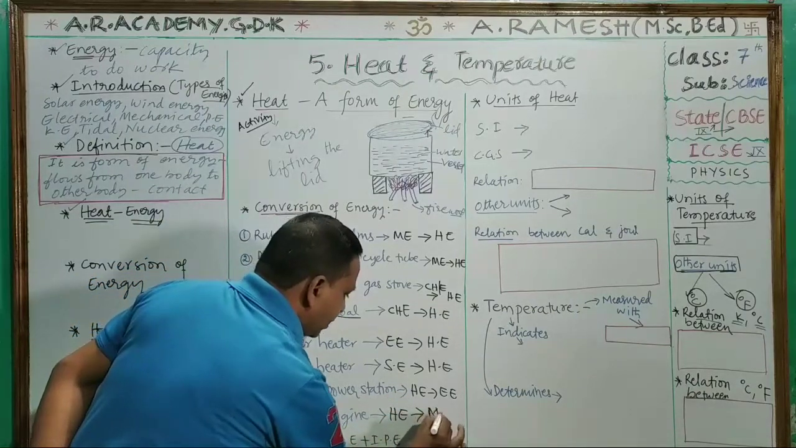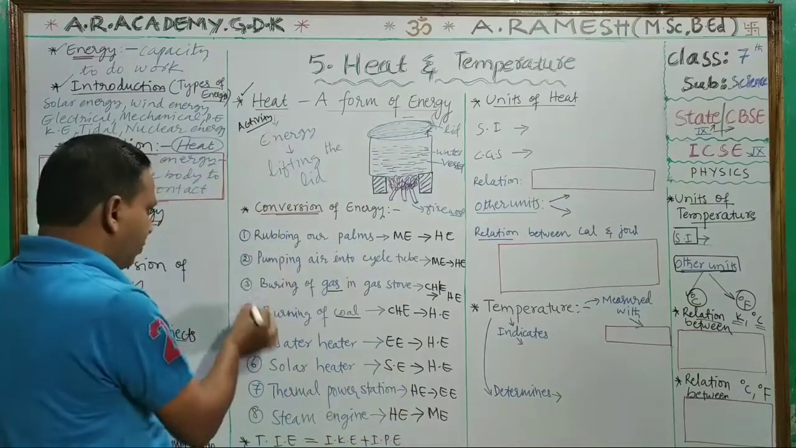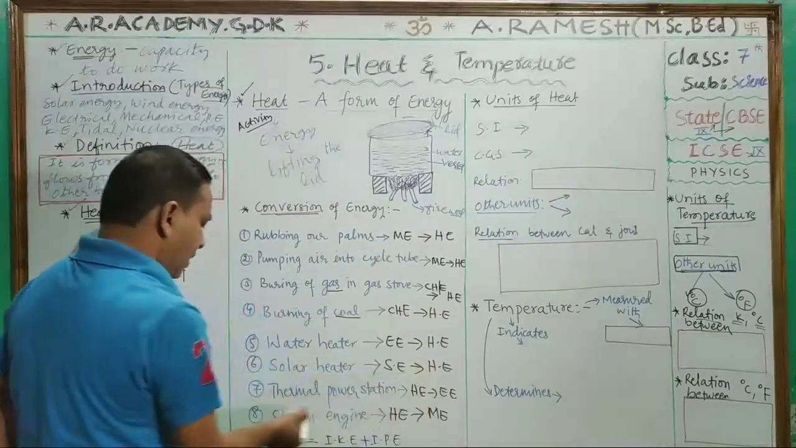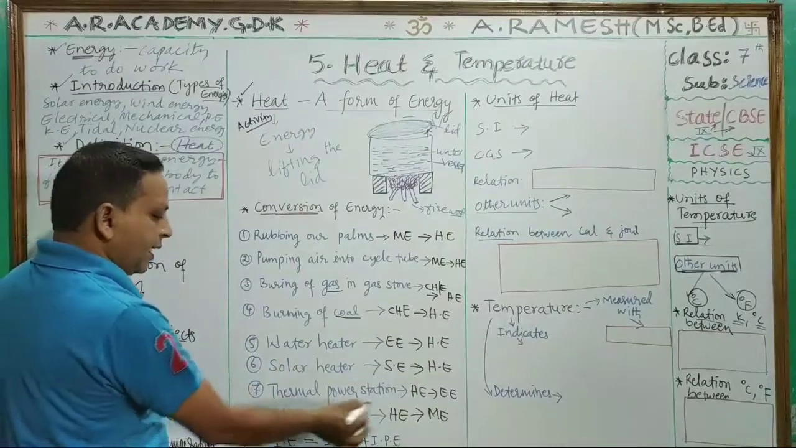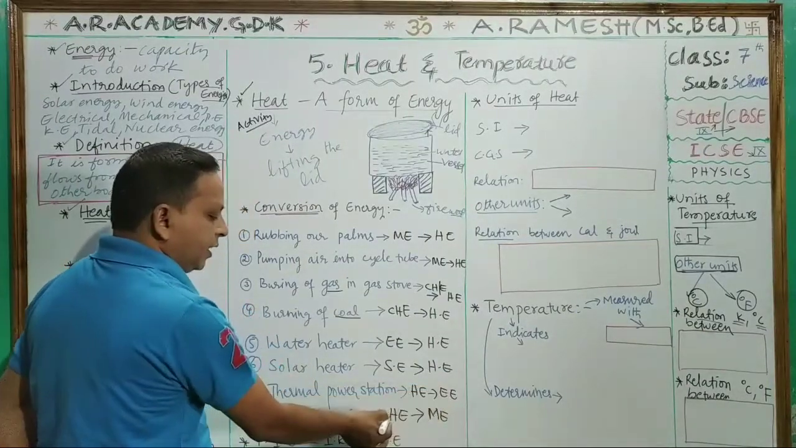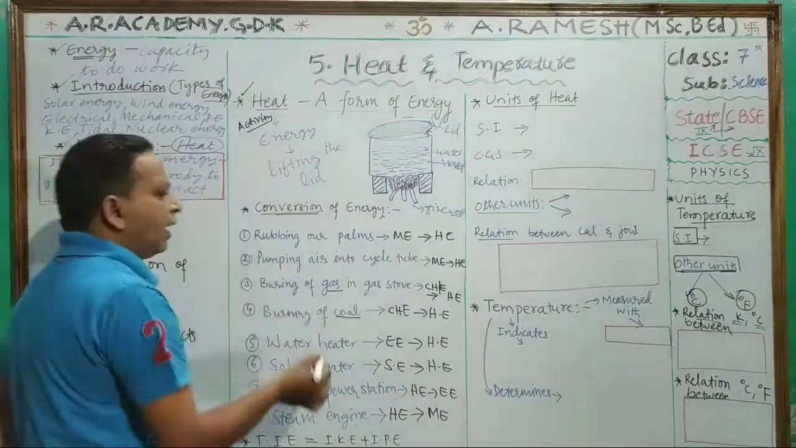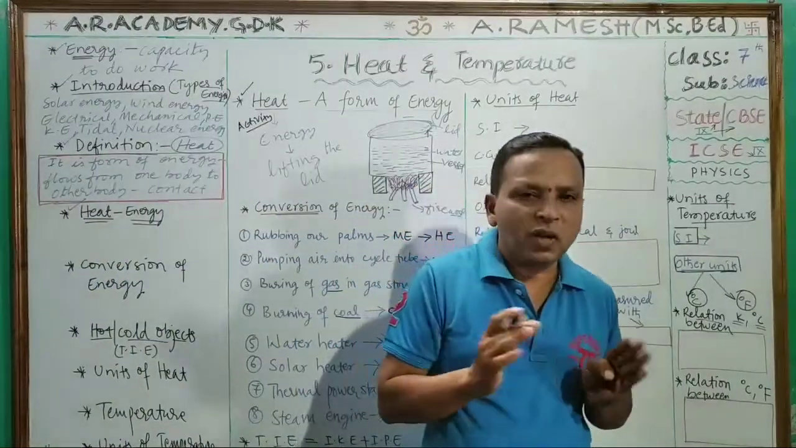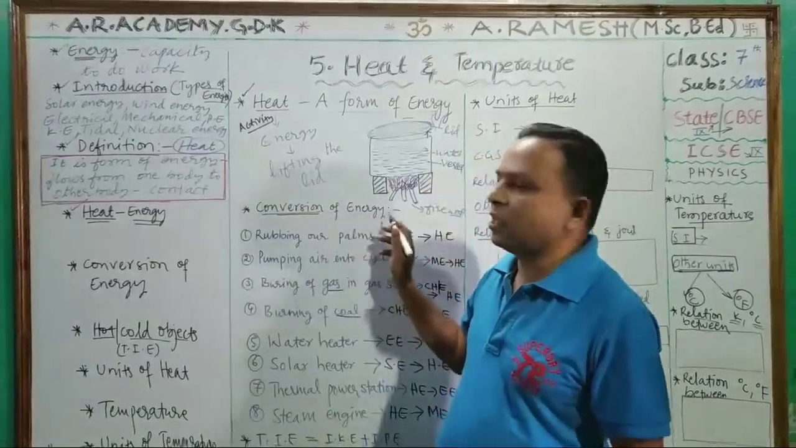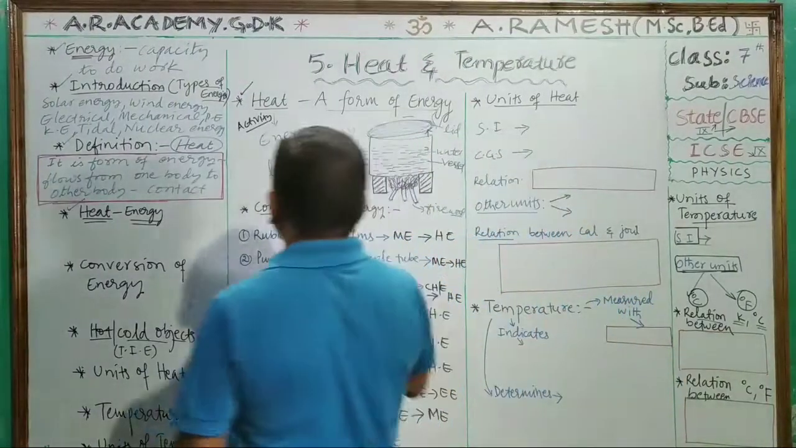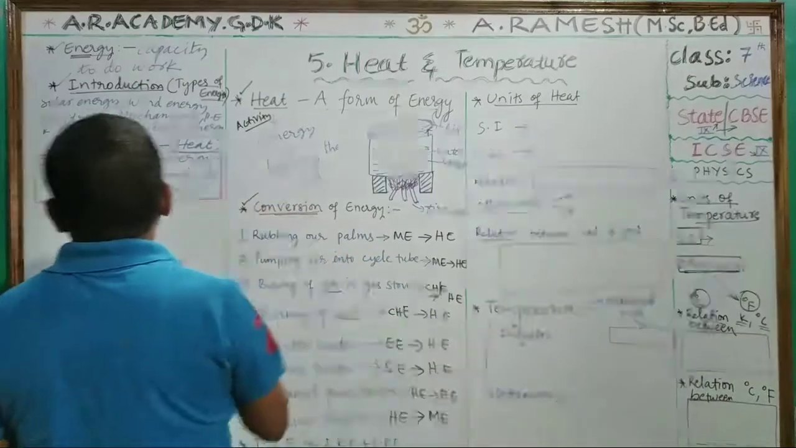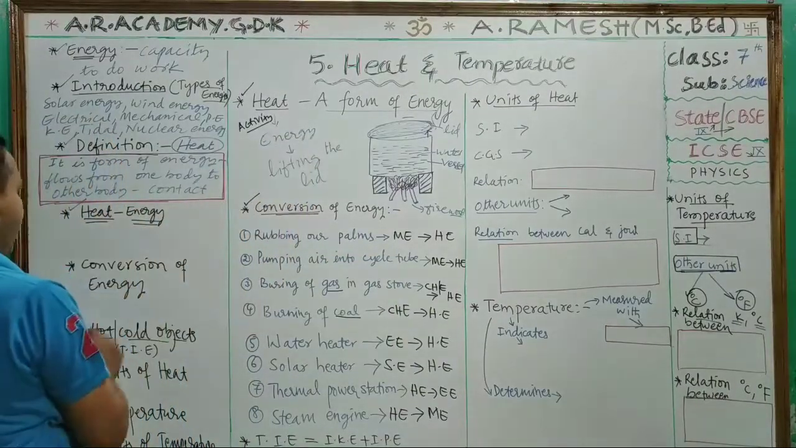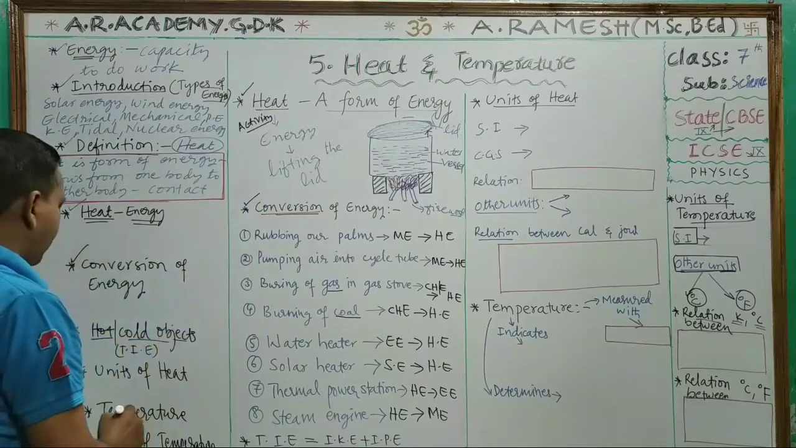So mechanical energy. You see here, up to 1 to 6 you can see heat energy is generated. Here in the 7 and 8 cases, heat energy is converted to electrical energy, and heat energy is converted to mechanical energy. Like this, students, we can convert energies from one form to another form. This is called conversion of energies. Examples, okay, this also finished. Heat is a form of energy is also completed, and conversion of energy completed.